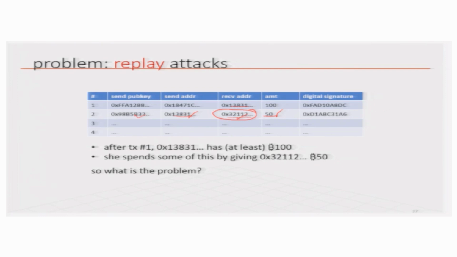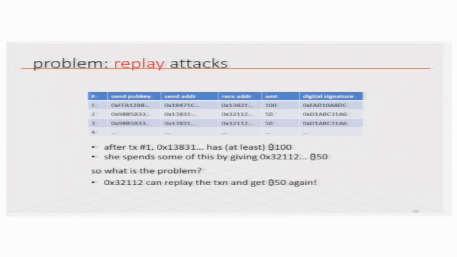So, there is no message integrity problem. Now, if others believe that this is another 50 coin transaction, then at the end this address will have 0, although she intended to spend only 50. So, somebody is replaying an old transaction again.